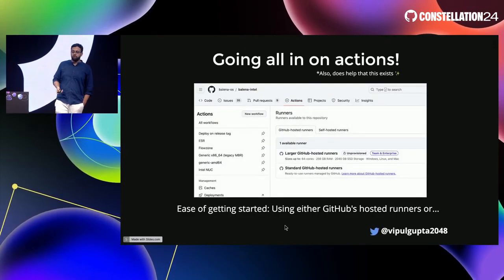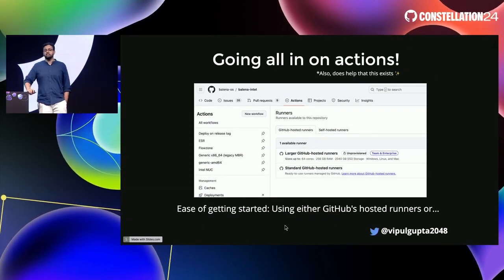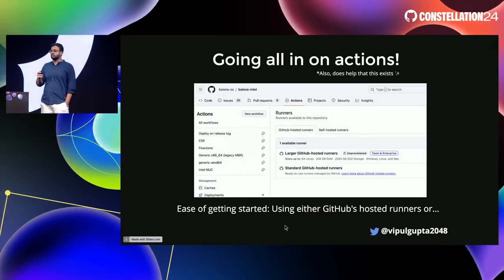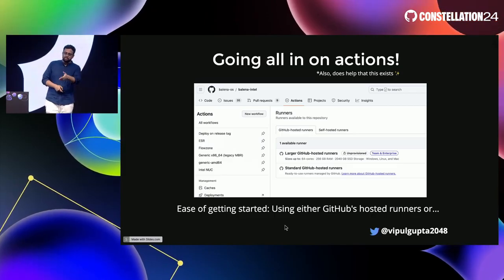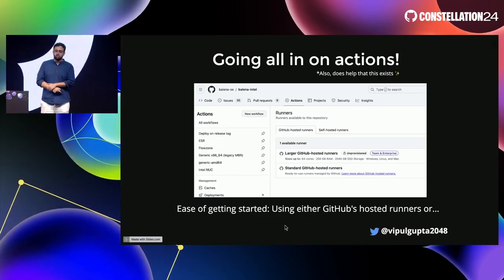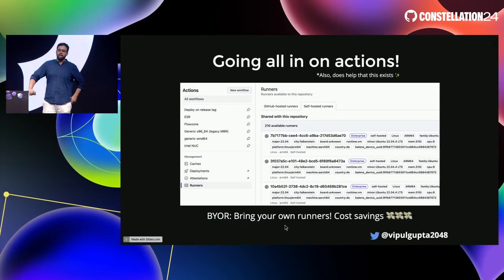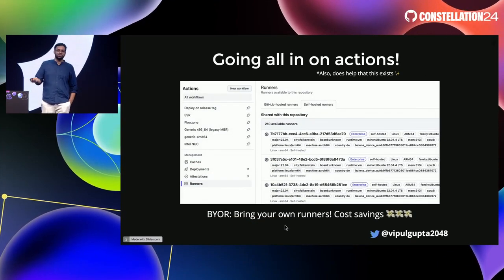Moving on, you can bring your own runners. Does help that this exists. You can get started immediately using GitHub's self-hosted runners, or you can buy one if you're on the enterprise plan. And this is one of the examples of the large hosted runners that you can get. Or it's BYOR, which is bring your own runners.